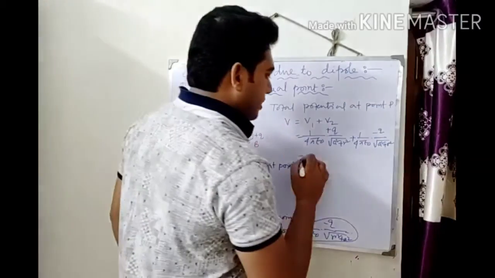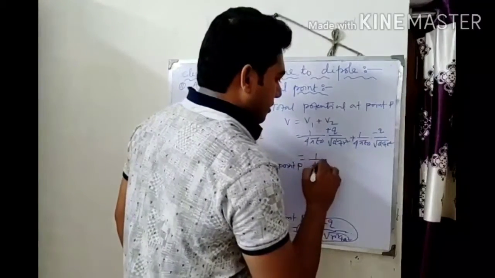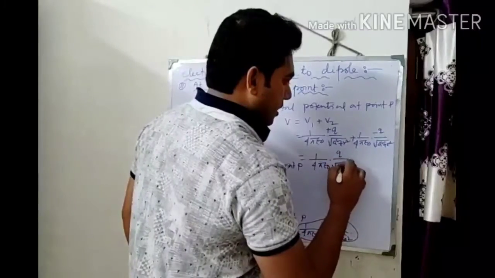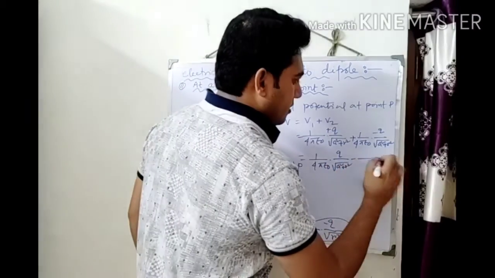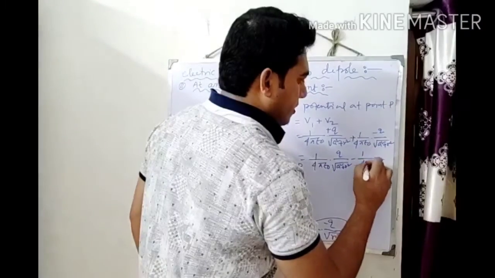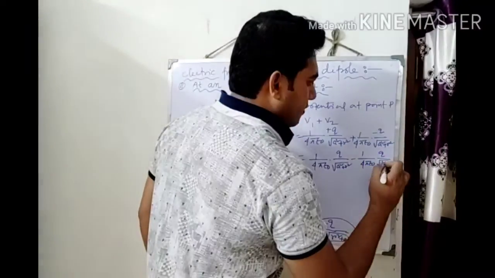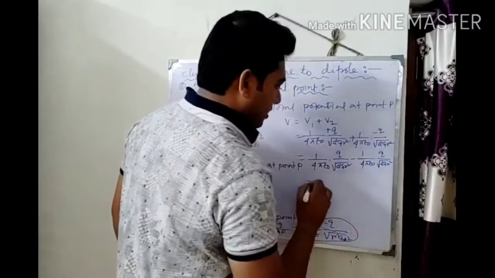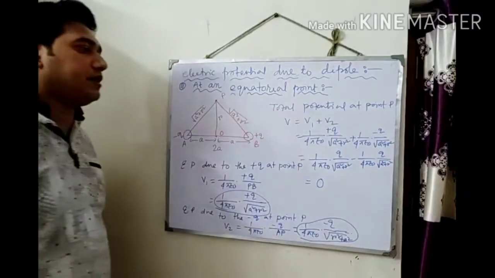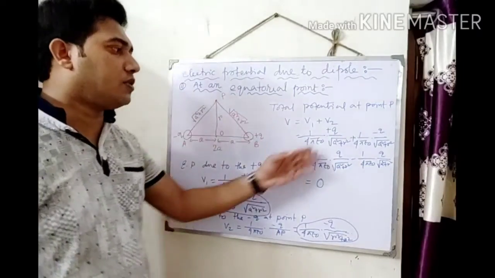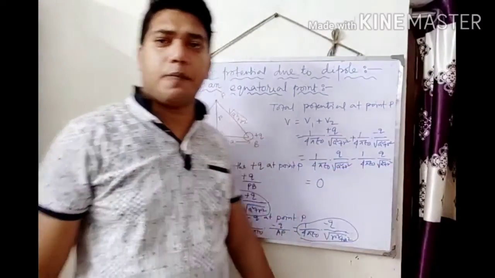Okay, so both the terms are equal but opposite in value. So 1 by 4 pi epsilon naught q by root over a square plus r square, minus 1 by 4 pi epsilon naught q by root over a square plus r square. So the resultant potential at point P will be 0, because both the distances are the same.